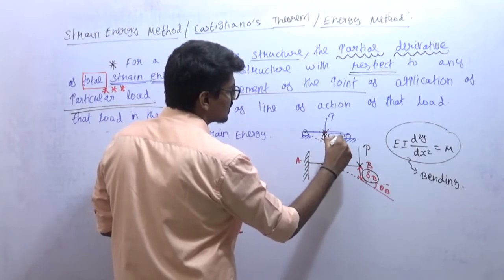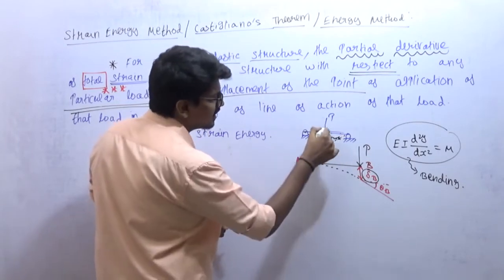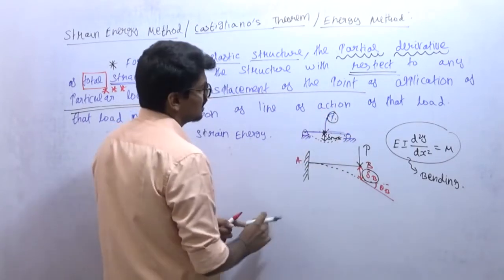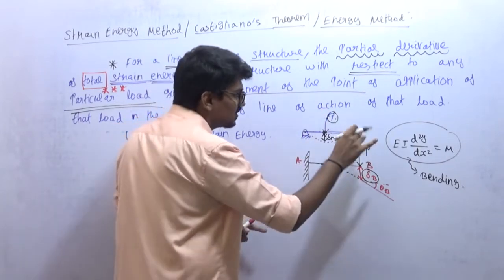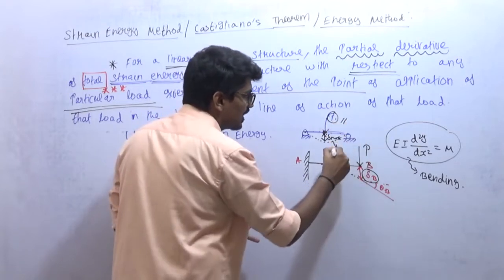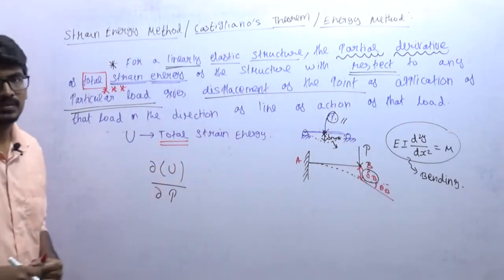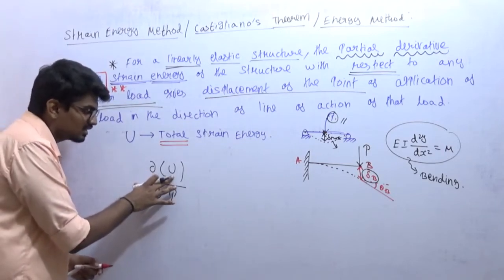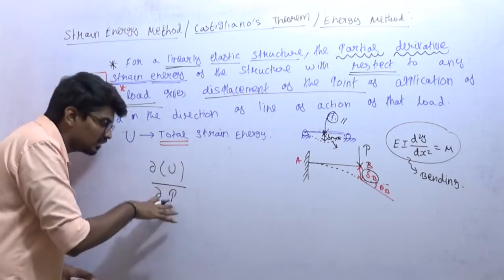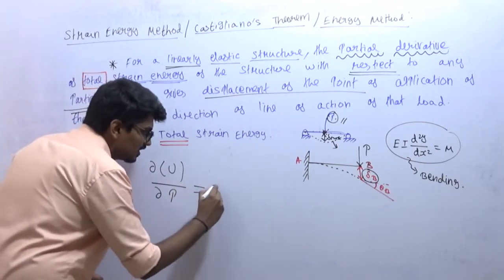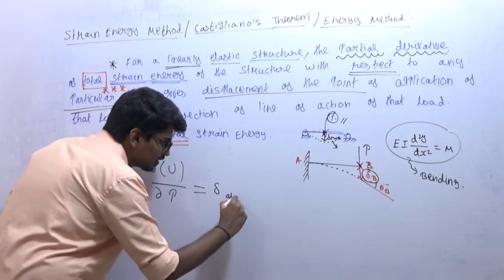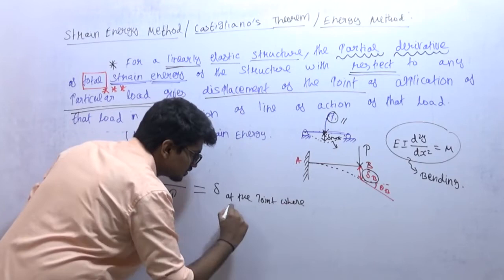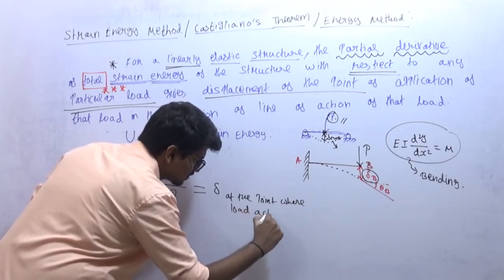This is delta max. So if I want to find out deflection at this point, then I need to use this load, but I need to find out total strain energy. After finding total strain energy, I need to differentiate with this load to determine this deflection. That is the concept. So if I differentiate total strain energy with the load at a point where I need to find out deflection, that will be equal to deflection at the point where load acts.